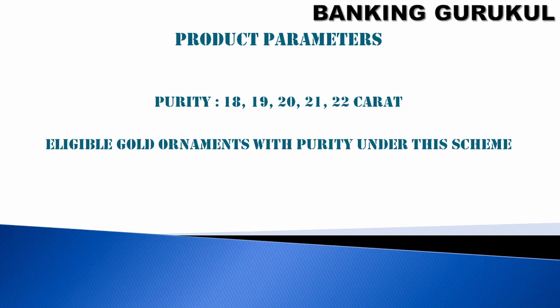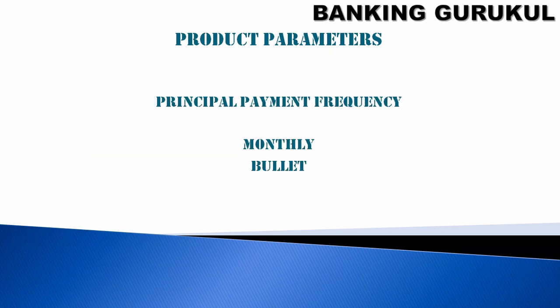Purity. When you are giving a loan against gold, the gold will have a purity. This will be 18 carat, 19 carat, 20 carat, 21 carat or 22 carat. So you can fix the eligible gold ornament purity under the scheme. If the gold is 22 carat only, then I will give money under this scheme, or 20 carat. You can mention these at the product level as a product parameter.